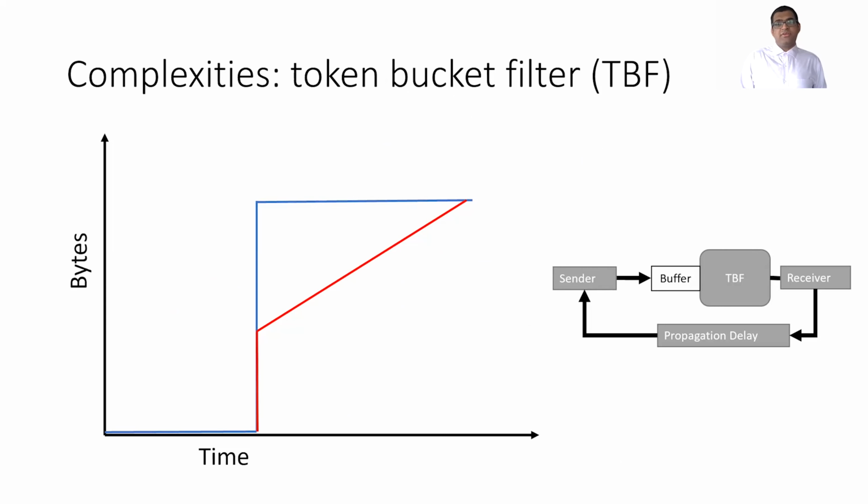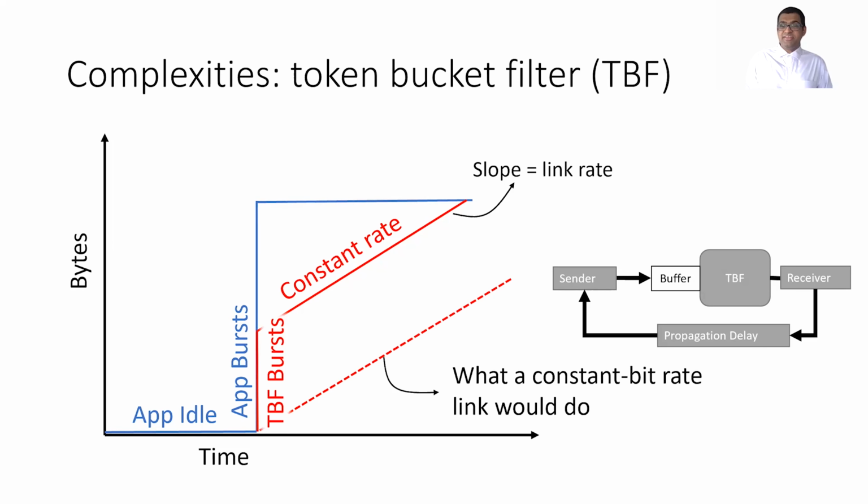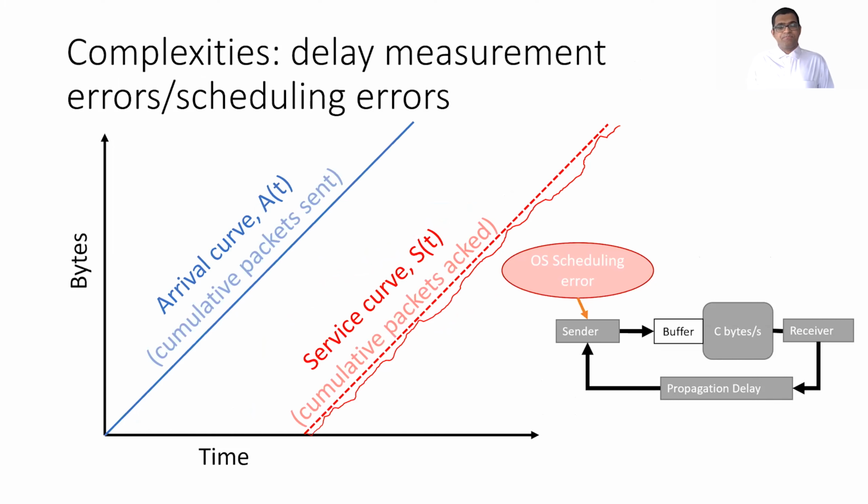We also have token bucket filters on the internet. So suppose there's an app that is idle for a while and then suddenly bursts packets. A token bucket filter will also burst a little bit before sending at a constant rate. And this is done to absorb small bursts and to improve application performance. But contrast this to what a constant bitrate link would have done. Congestion control algorithms can be confused into thinking that there's more bandwidth available than there really is.